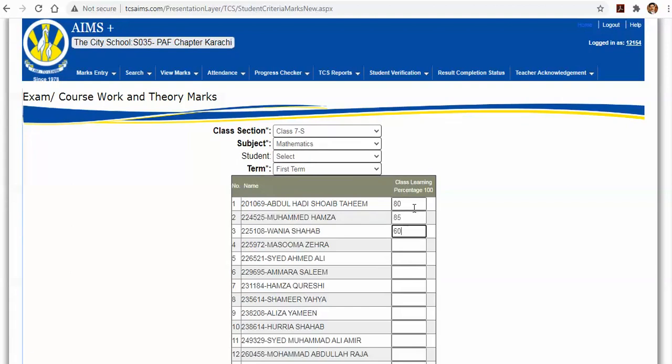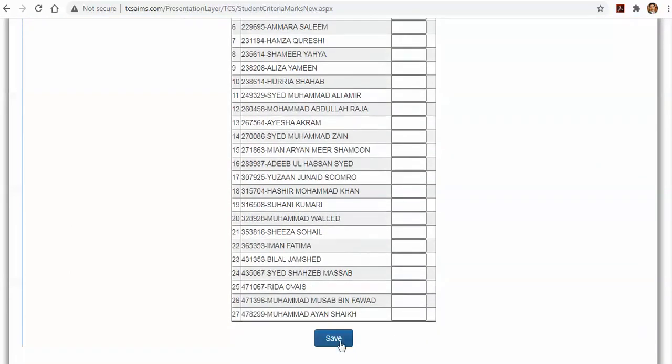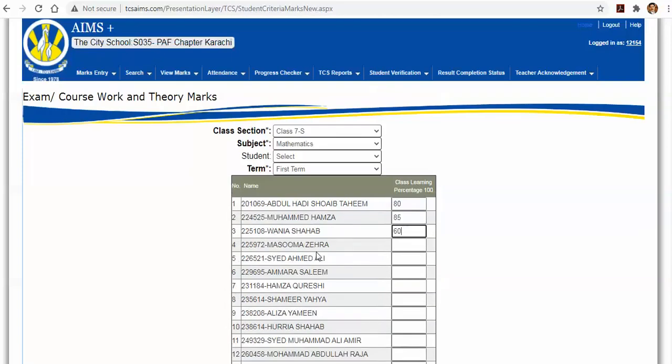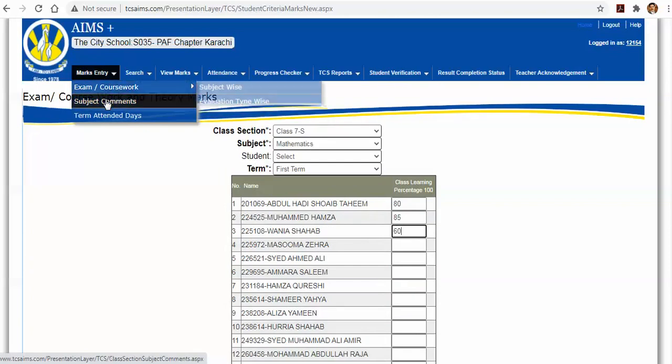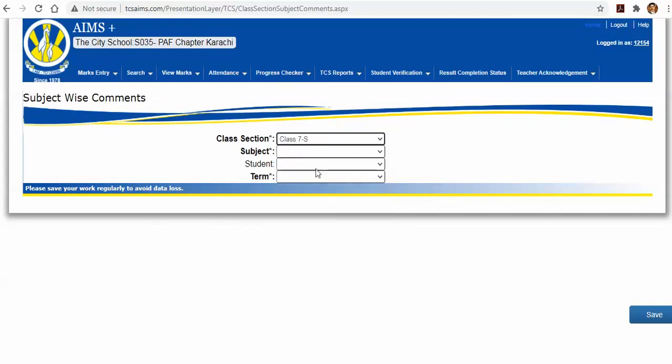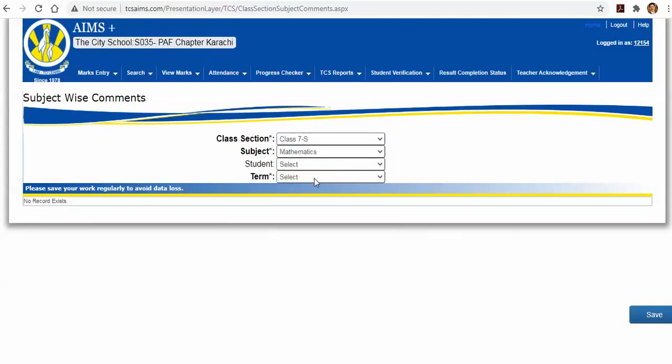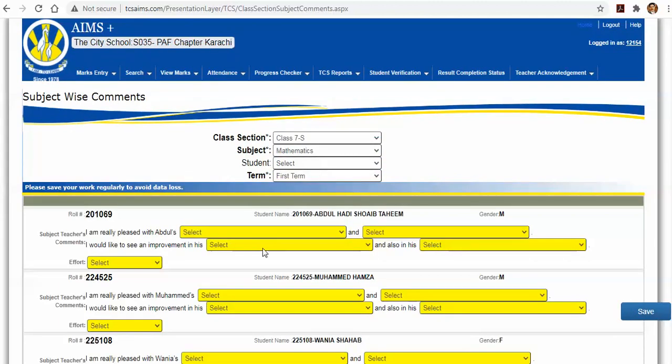Enter the coursework marks for all the students and simply click save to save the record. Or you can press enter at any time to save your record. And for the subject comments, go to marks entry, select subject comments, select a relevant class section, and same way if you leave the students to select, then all students will appear, and if you select a particular student, it will select that relevant student for you.